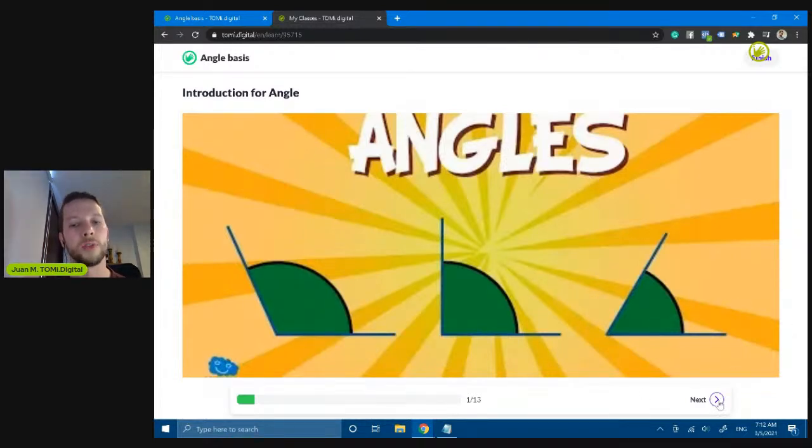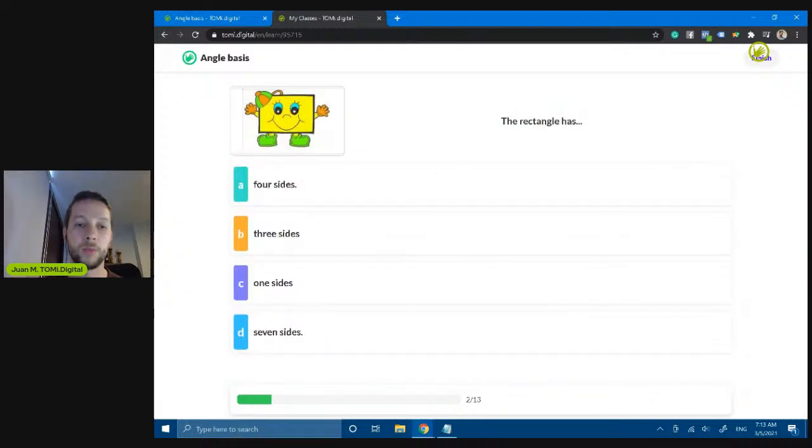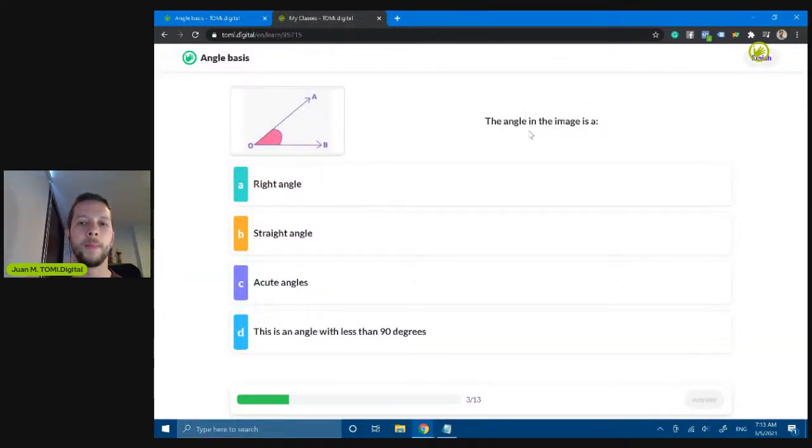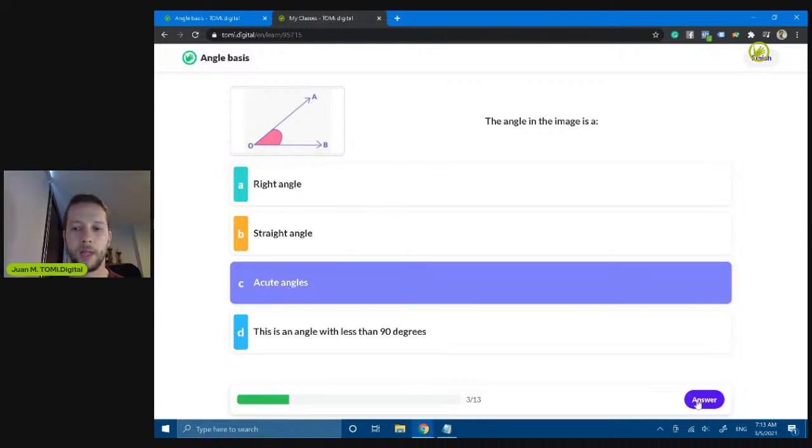So students can just go forward. They see the video in the previous one. And after that, they need to answer the question. So the rectangle has, these were the questions we imported. So for example, I say one side. So this is a wrong answer. The angle in the image is acute.